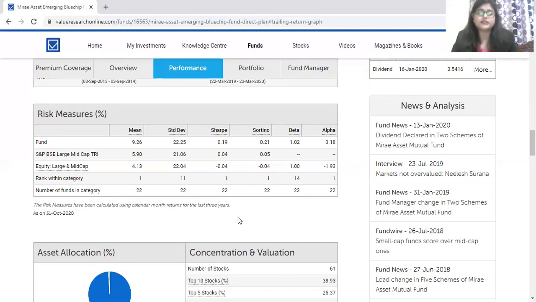For the last 3 years, the average return which this mutual fund has generated is approximately 9.26 in comparison to its risk measures. In context to its risk measure, it has a standard deviation of 22.25. Standard deviation shows how much a particular portfolio varies in comparison to its average value, whatever it is offering in the market.